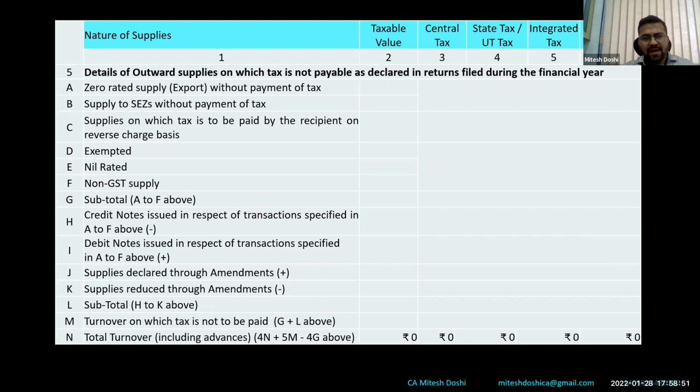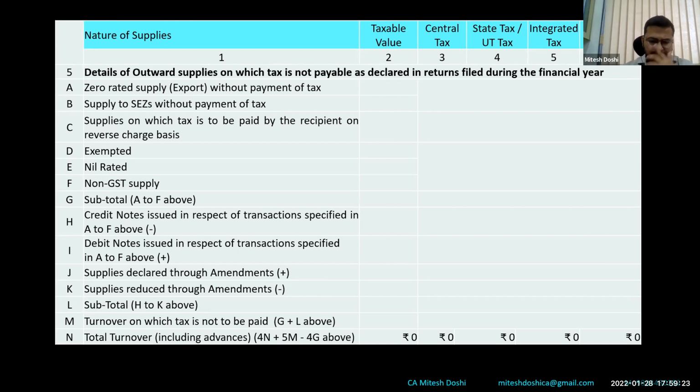There are other items as well. People have got confused about all incomes, such as dividend income. People have also got confused with regard to capital gains and foreign exchange gain or loss, whether they would be covered in no supply. In my view, ideally, we should not cover those under no supply. Those would be separately covered, or be a reconciliation item, or a 9C item which would be disclosed in table 5O, any other adjustments.